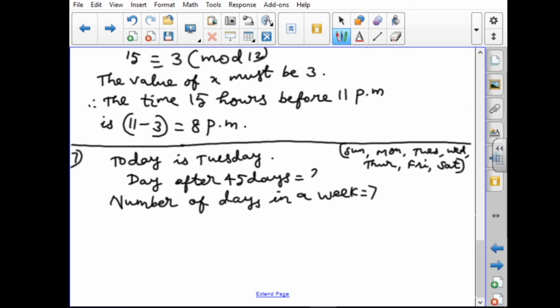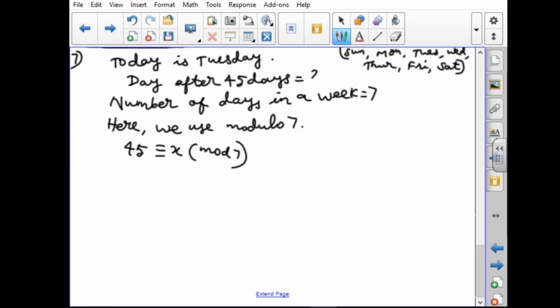So after 45 days, here we have to use modulo 7, because the number of days in a week is 7. So we have to write like this: 45 is congruent to x mod 7.